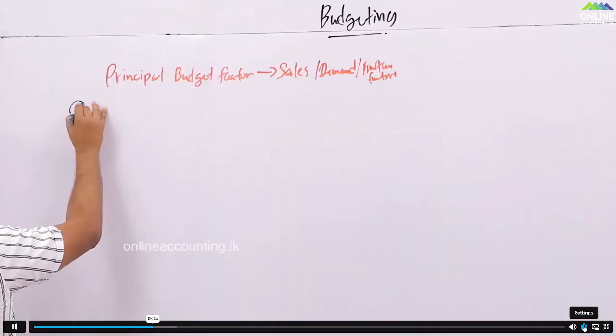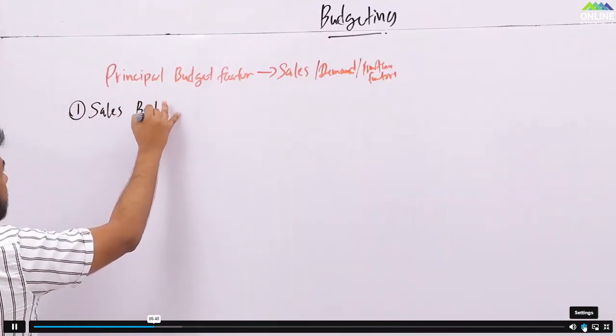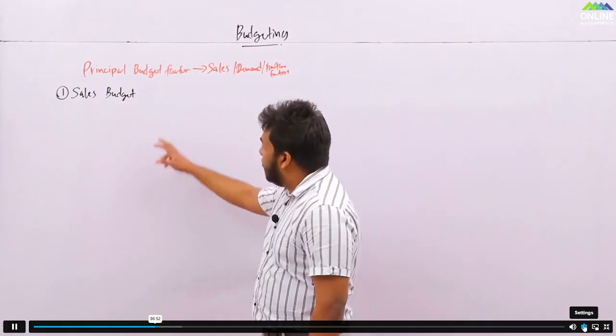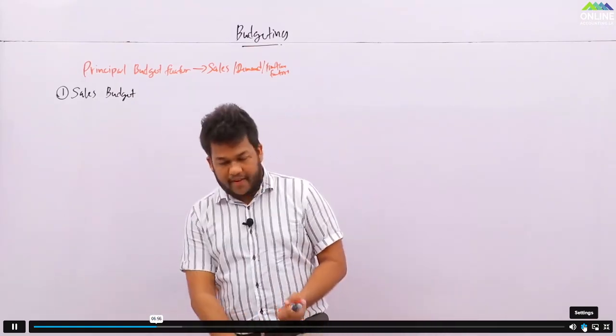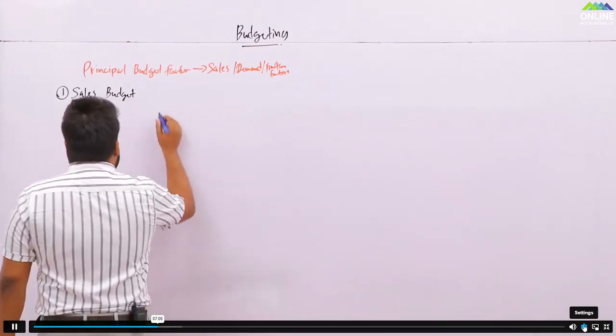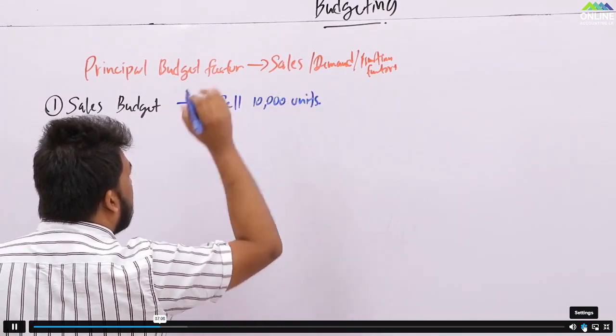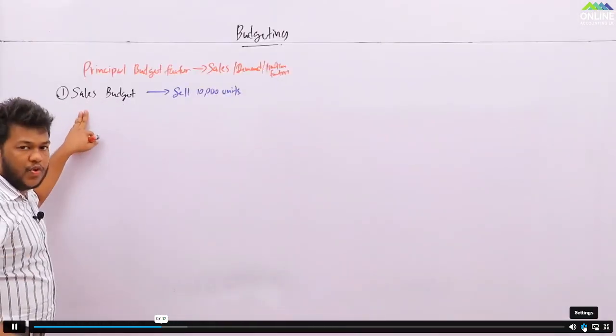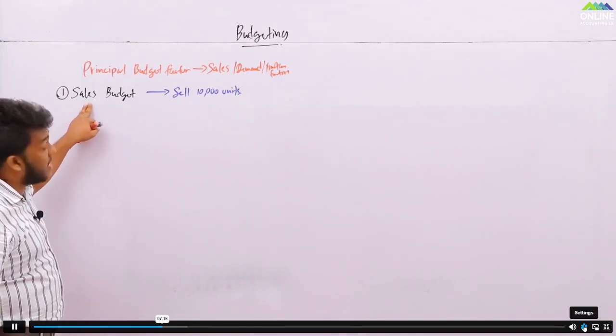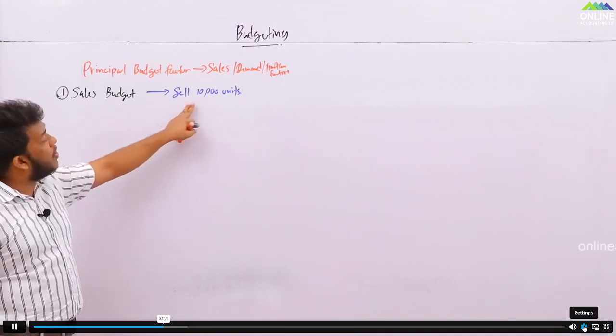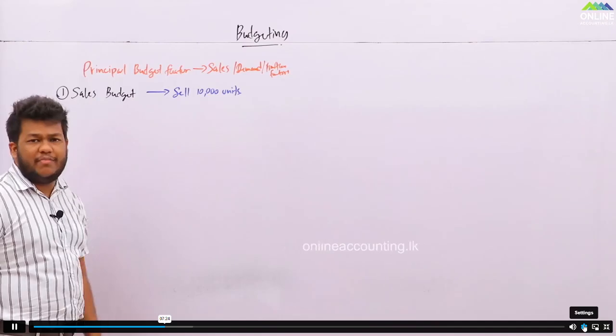First budget that you need to prepare is the sales budget. Then, sales budget, I will put an example. Let's say we are going to sell 10,000 units. So this is the starting point, Lamai. You are going to prepare a budget, but first of all, you need to start with the sales budget. Right? First, you have to decide how much you are going to sell. And based on this, all others will be dependent.